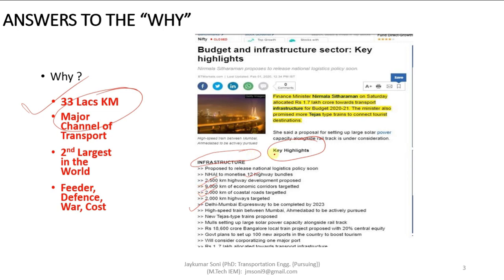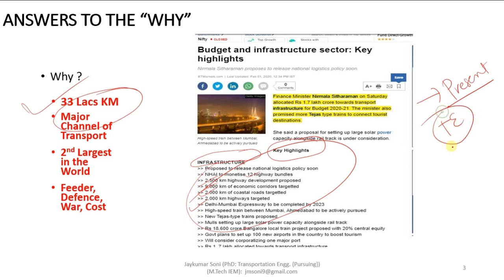So these are the key highlights which state that in the present scenario, transportation engineering plays an important role in your academic curriculum as well as in your real life. So this is the answer of why. Now let us learn what transportation actually is. Let me tell you that for any country to develop with the right momentum, modern and efficient transport is the basic infrastructure. It is a must.